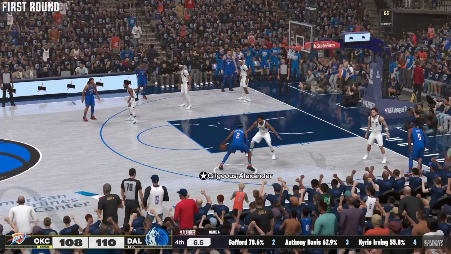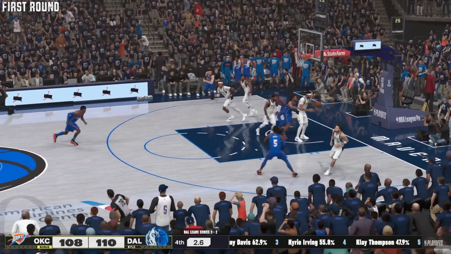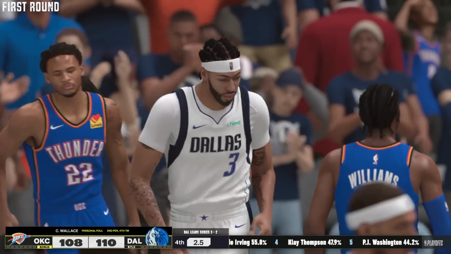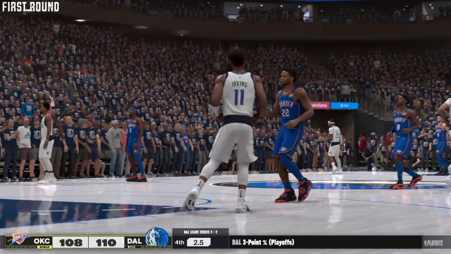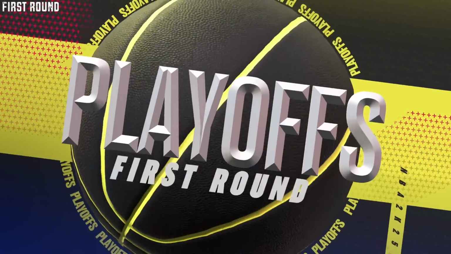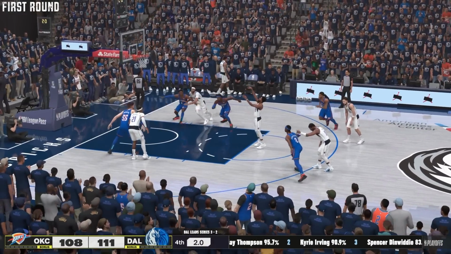Shai Gilgeous-Alexander has Dinwiddie isolated. Gets in the paint. Shot is up. He missed it. SGA missed it. And they have to foul. Unreal. That is a basket Shai makes it in his sleep. He missed it point blank, and Dinwiddie, with this free throw, can shock the NBA world.